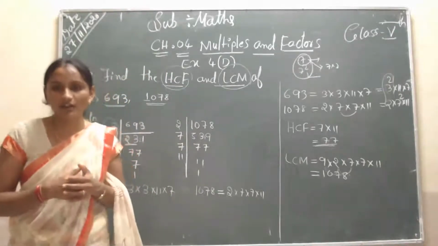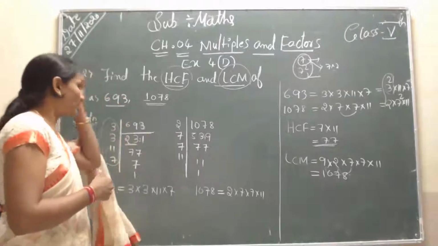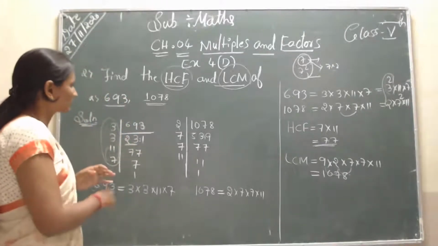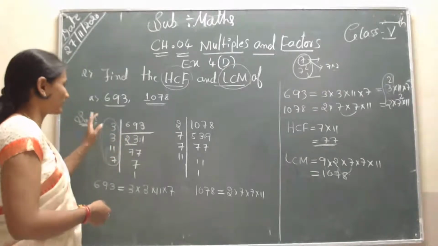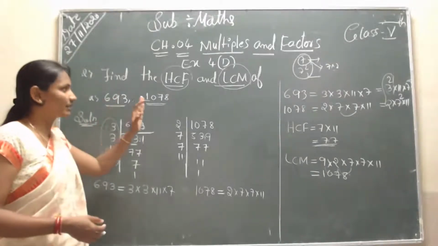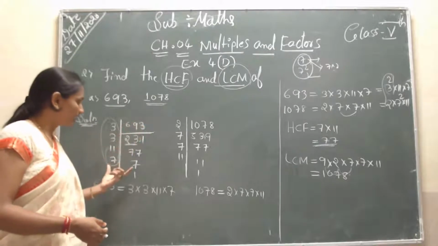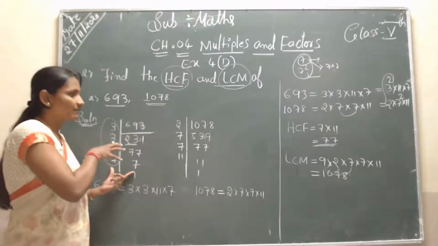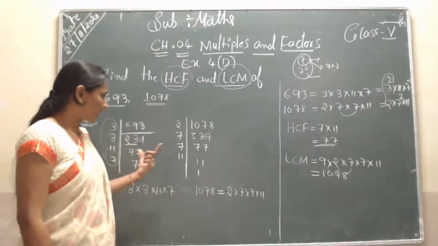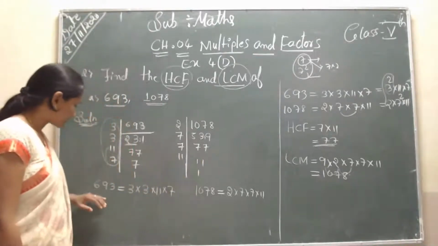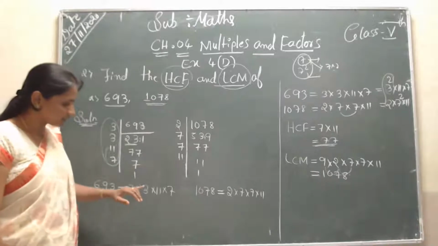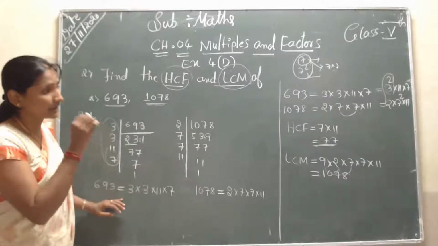Given small numbers, you can use common methods taking 2 numbers at a time, but here given are a 3-digit number and a 4-digit number, so I will use the common division method. This 693 and 1078. So the factors of 3 into 3 into 7. First I will find the HCF.